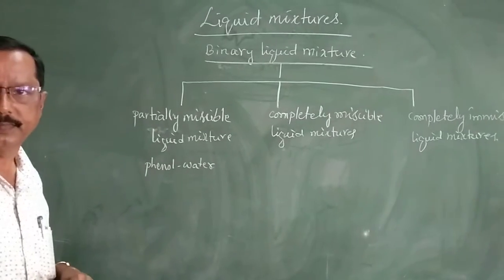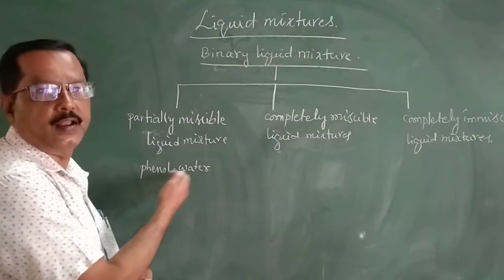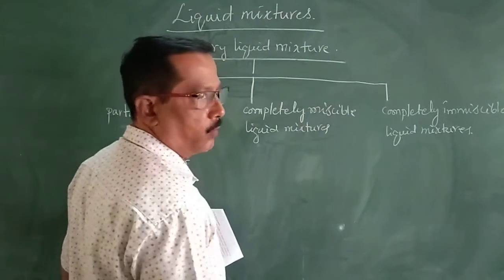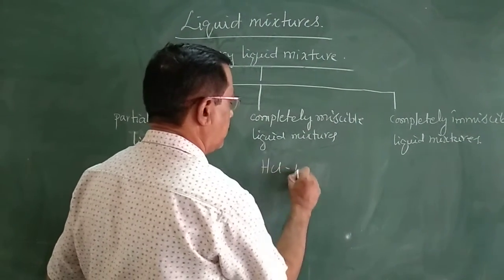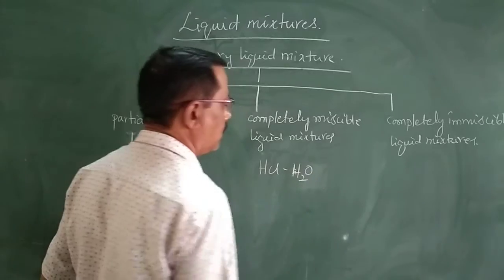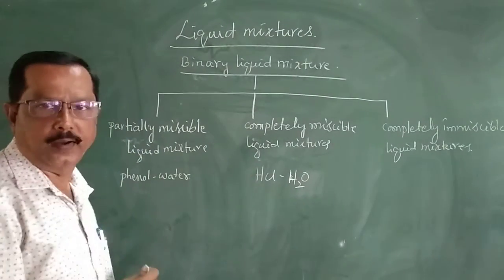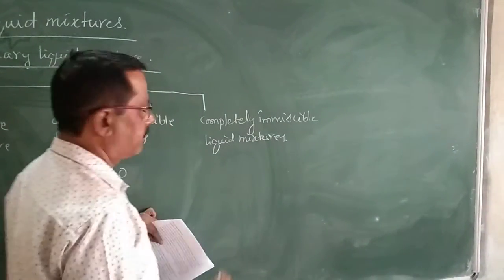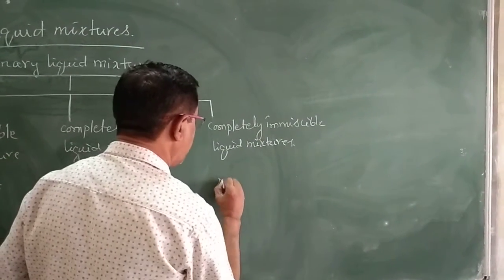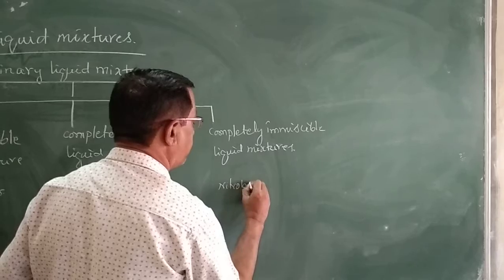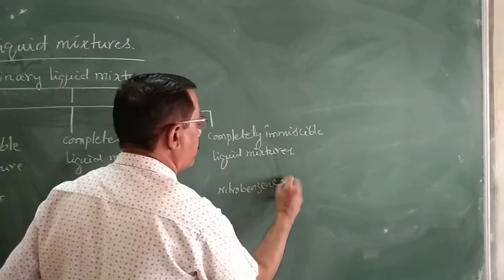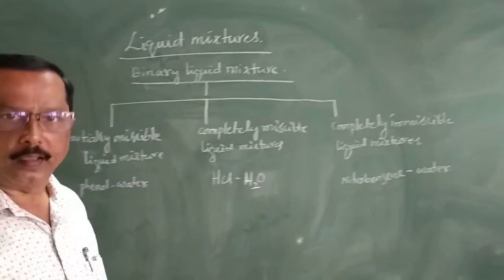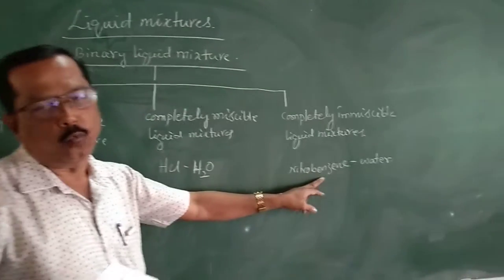water system, I mean a mixture of phenol and water. Example for completely miscible liquid mixtures: HCl and water, or ethyl alcohol and water. Then examples for completely immiscible liquid mixtures are nitrobenzene and water, or any edible oil and water.